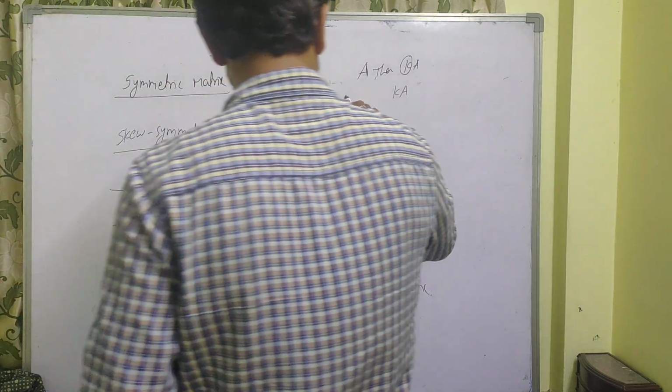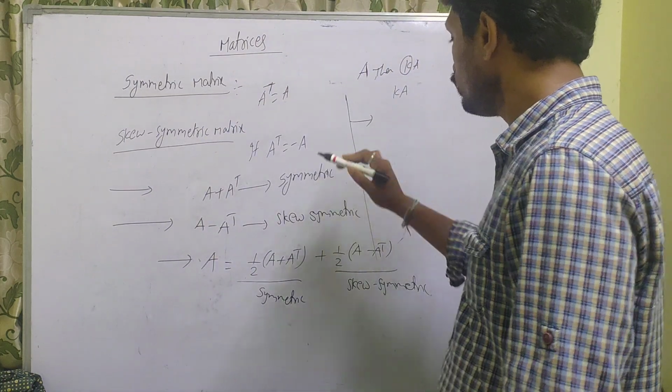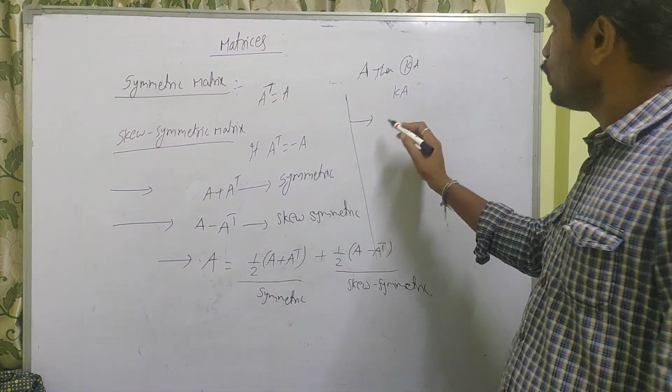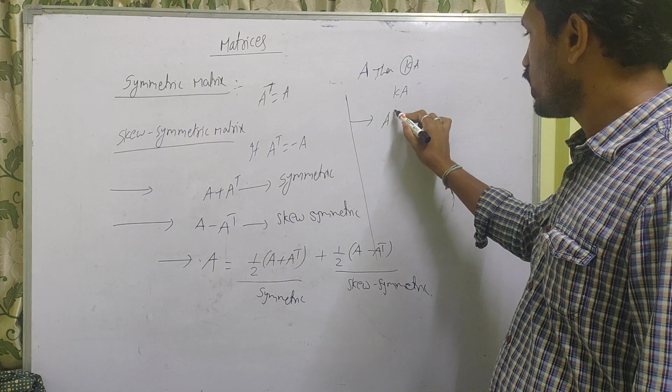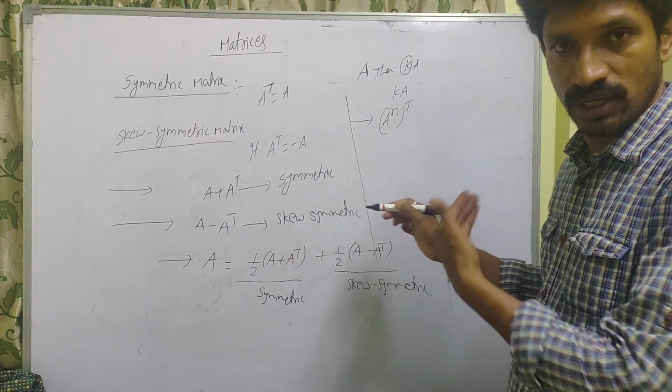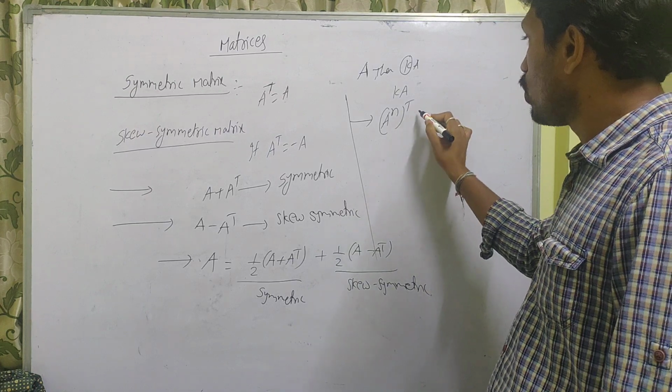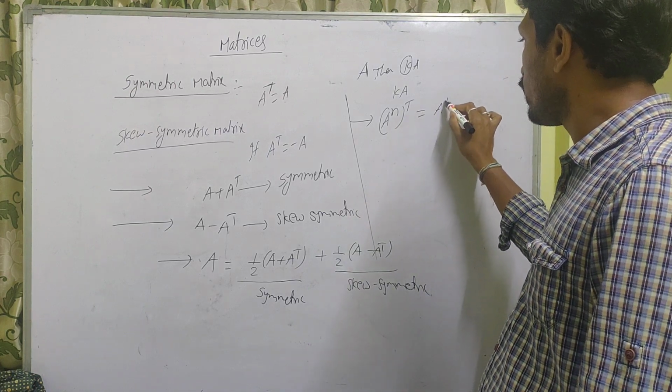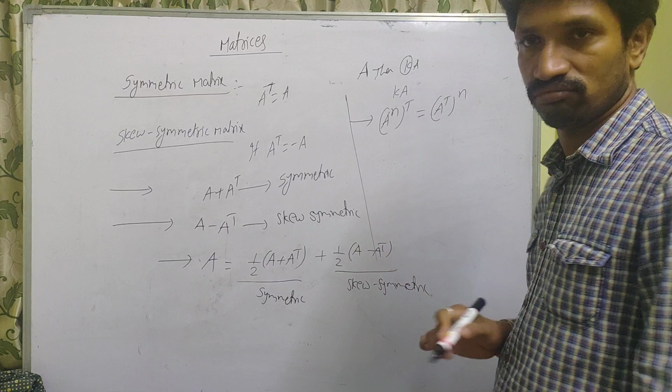Next one is, whenever you go for A power n whole transpose, based on transpositions, one more property here. A power n whole transpose is nothing but A transpose whole power n.